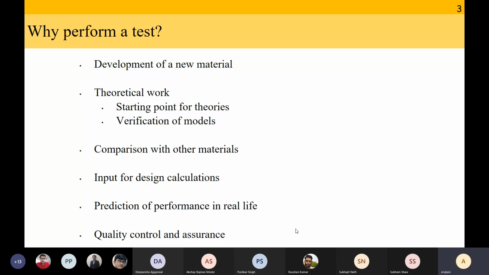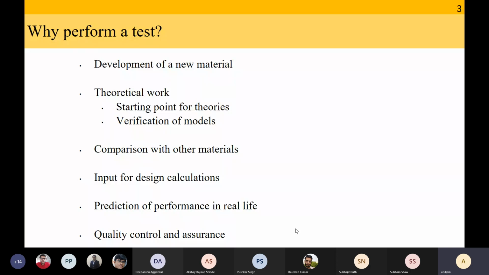Another reason could be prediction of performance in real life. Meaning, let's say you make a structure, you've deployed a material, made a structure. How is that structure going to behave in real life? That might also require some testing.